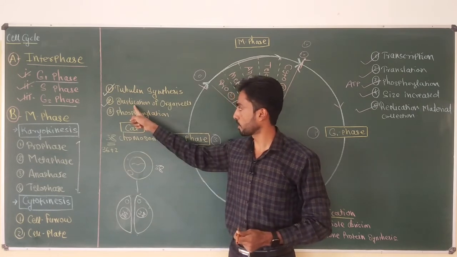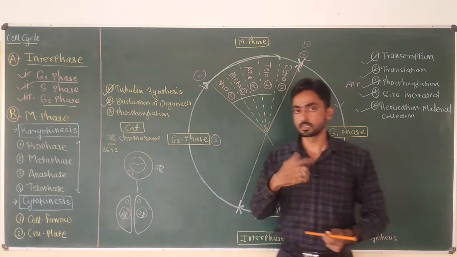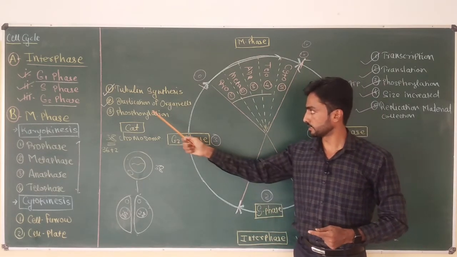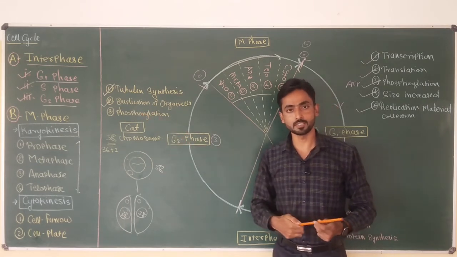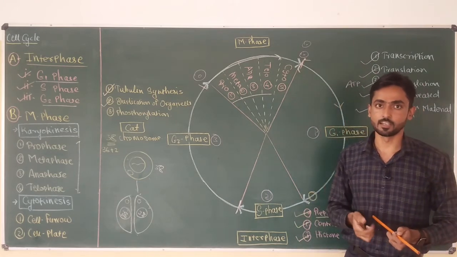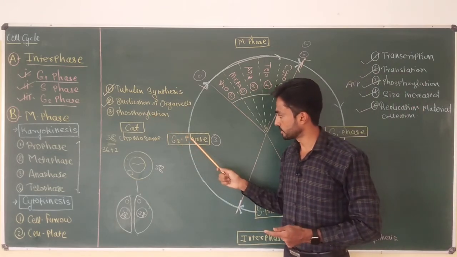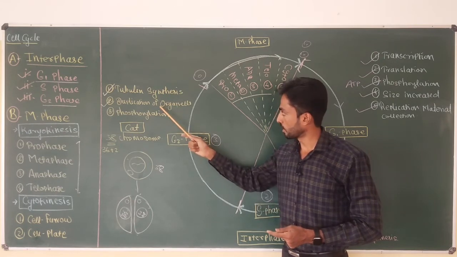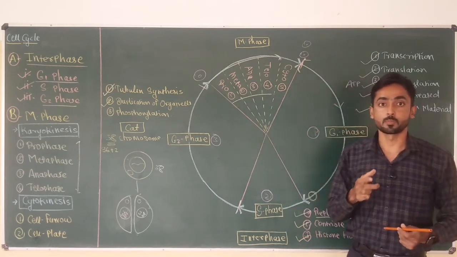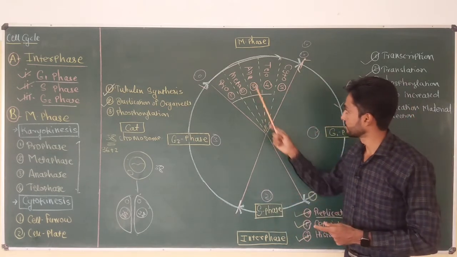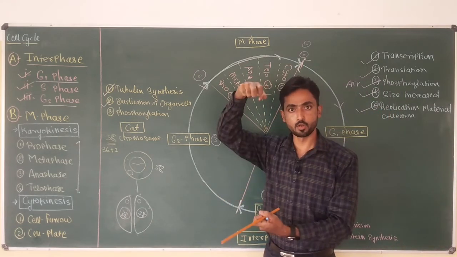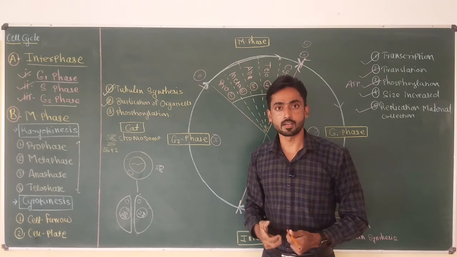So after the duplication of organelles and tubulin synthesis, a third important thing also takes place during the G2 phase. It is phosphorylation. What is phosphorylation? It is the process of synthesis of ATP, the energy currency inside the cell. Why is ATP required during the G2 phase? Because for duplication of organelles and synthesis of tubulin, the cell requires a large amount of ATP, as well as for anaphase, for movement of the chromosomes towards the poles. Again the cell requires a large amount of energy.